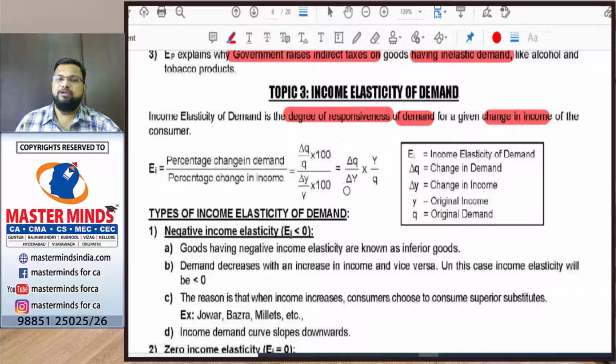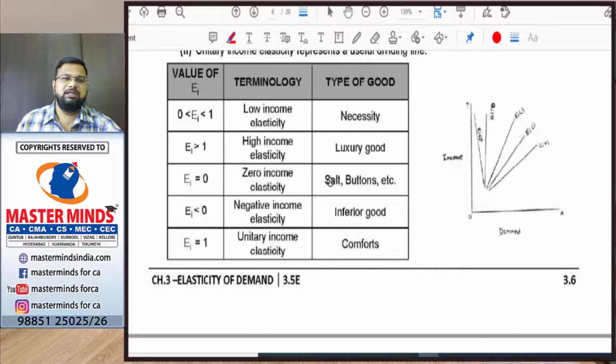In place of P, we will use Y. Now, delta Q by delta P into P by Q. As you can see here, we will have negative as well as positive price elasticity. We will have negative as well as positive income elasticity. Positive income elasticity, not price elasticity.